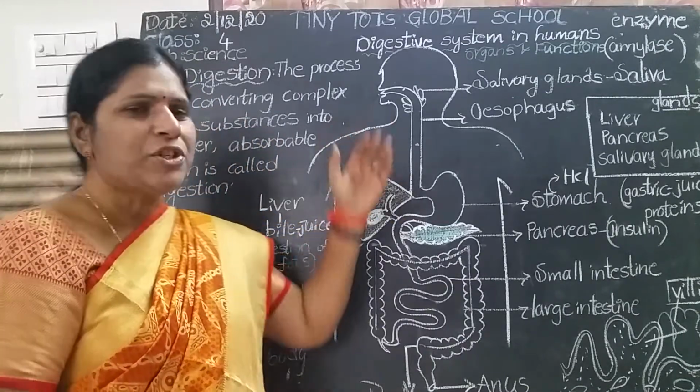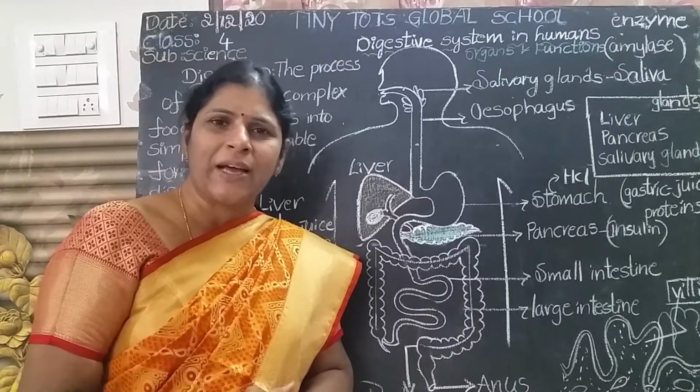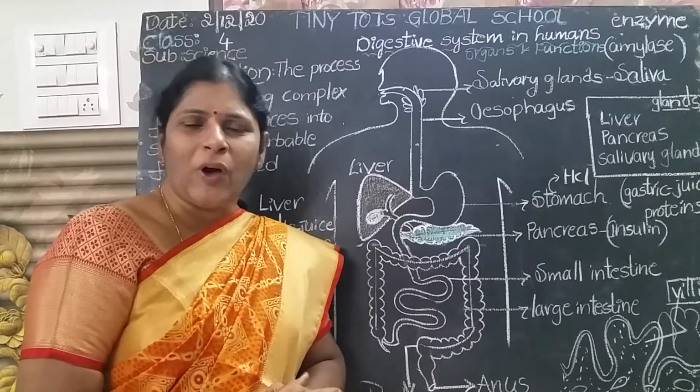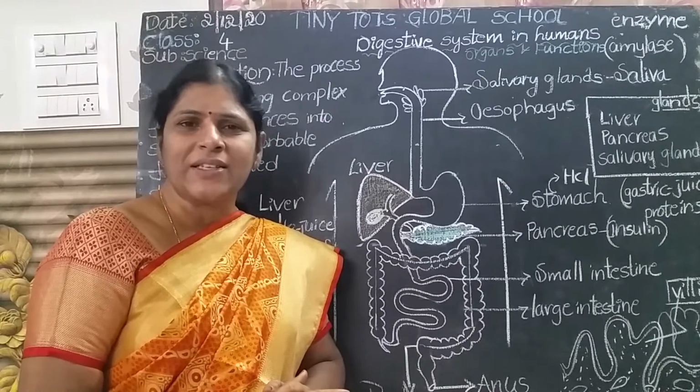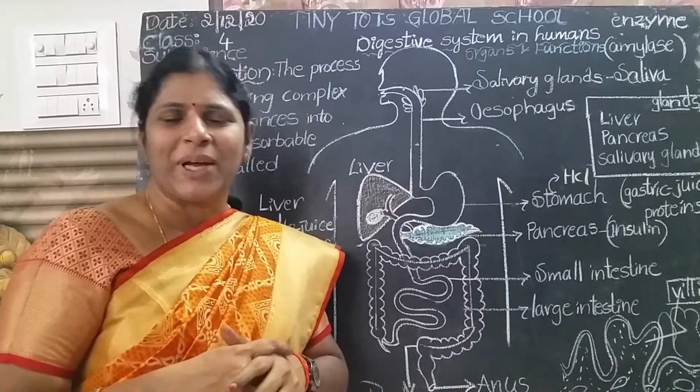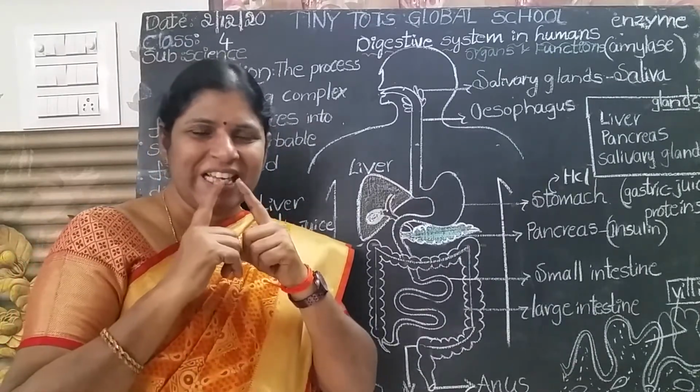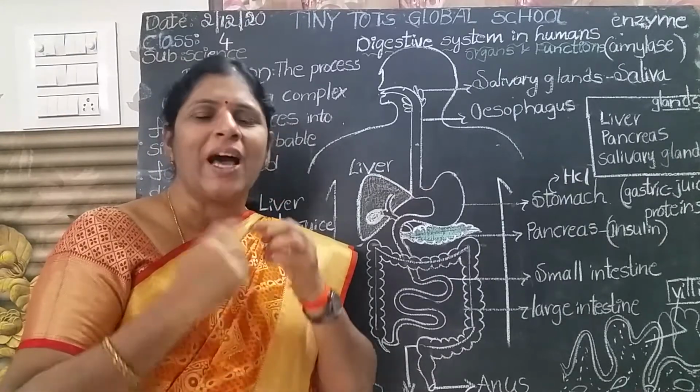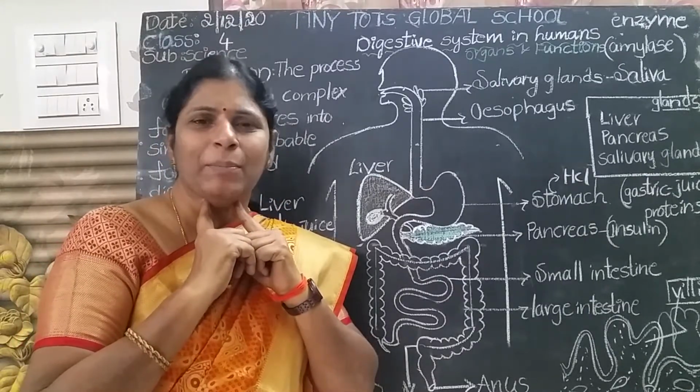Now what is the first part of the digestive system? Mouth. The process of digestion starts in the mouth itself. Okay, what are the organs present in the mouth? You know that teeth and tongue and also salivary glands are present in the mouth.